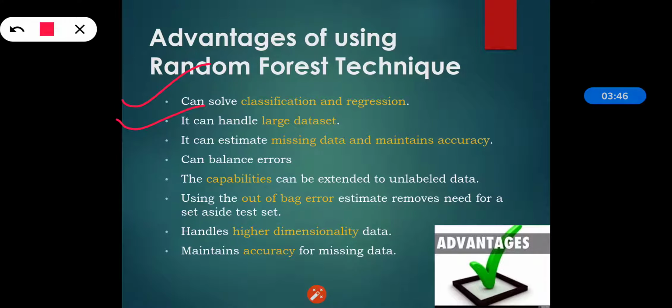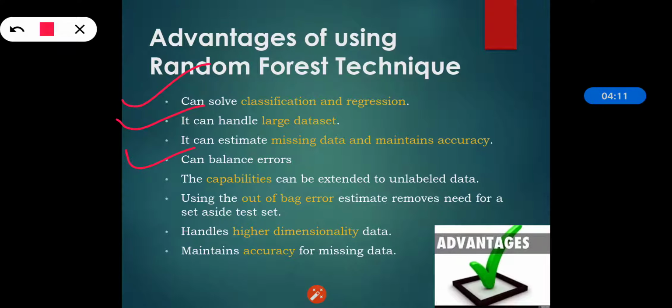It can handle large data sets, that is the best part: it can handle thousands of input variables and identify the significant variables from them. It can estimate missing data and maintain the accuracy. It is a very effective method because by using this we can estimate the missing data and maintain the accuracy, even when a large proportion of data is missing.